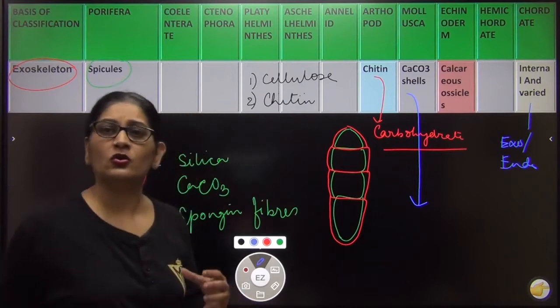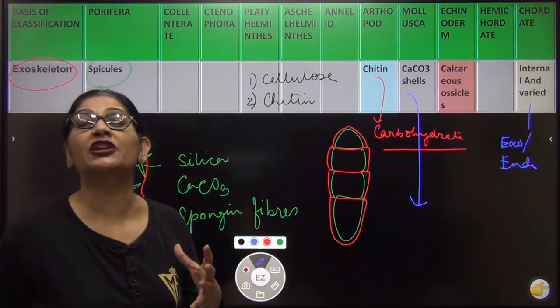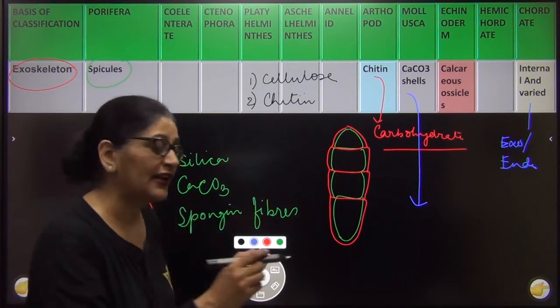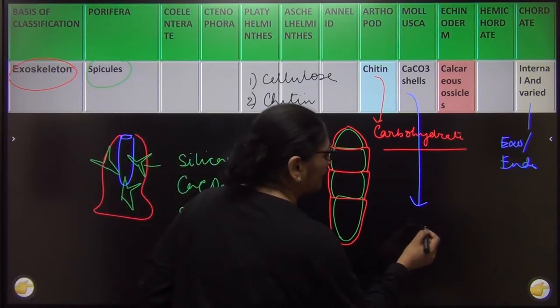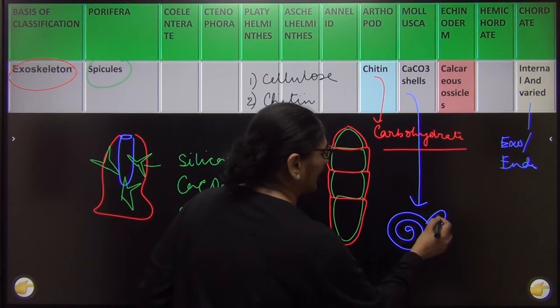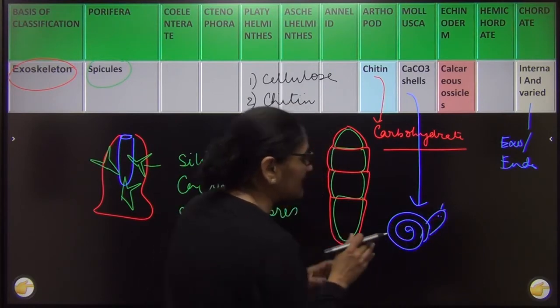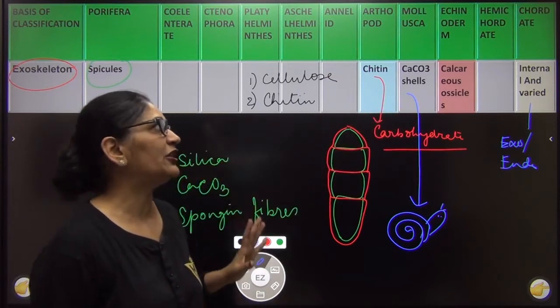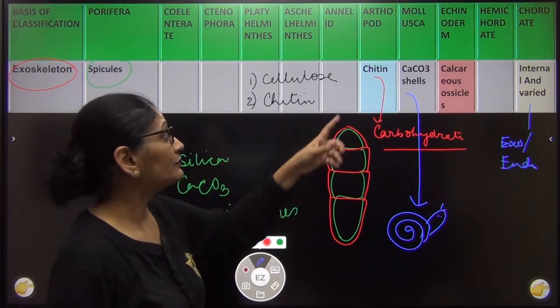In mollusca also we know that they have calcium carbonate shells. आपने snails देखा है, आपने sepia देखा है. If you look at the snail's body, it has a rigid, calcium carbonate का बना हुआ shell type का structure होता है जिसके अंदर इसकी soft body पाई जाती है. So they also have calcium carbonate shells around their body.